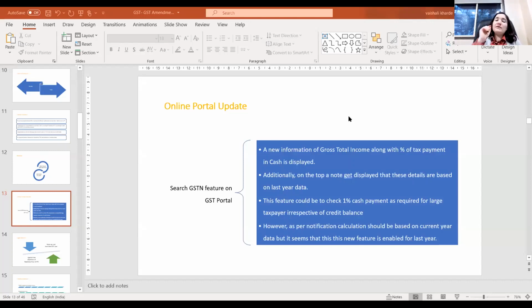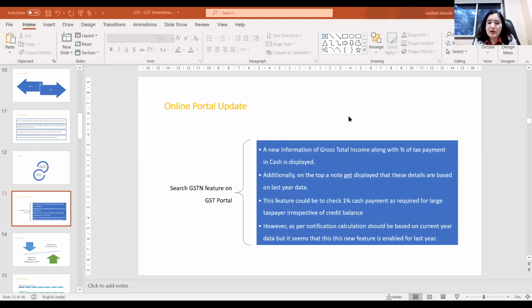But please note that there is a note that the percentage is for the last year, and the taxpayer has to check the applicability for the current year. So even though data appears to be displayed, this may not be useful. In days to come, we could have clarity about this display figure feature.